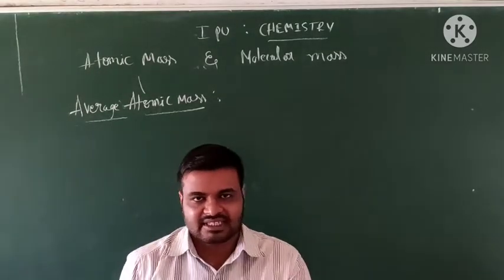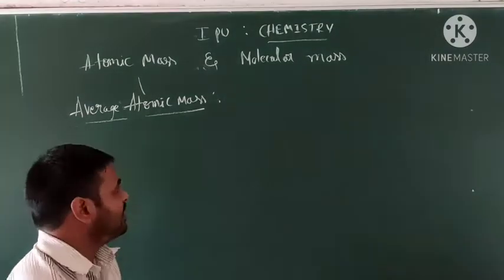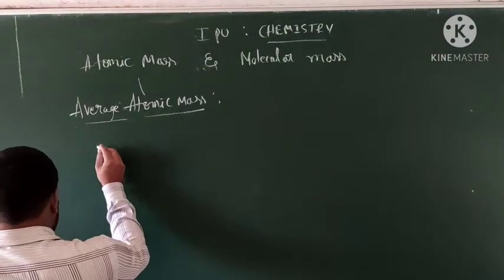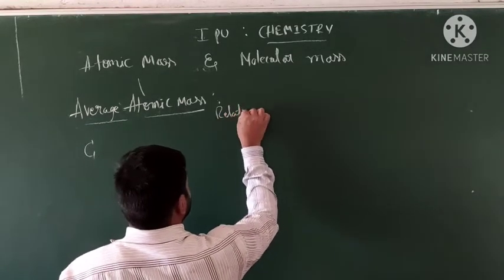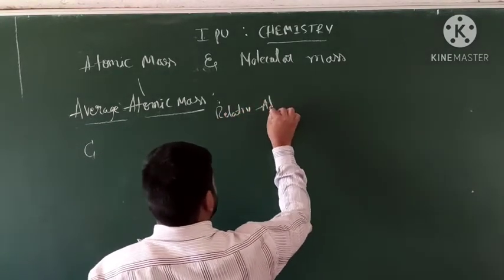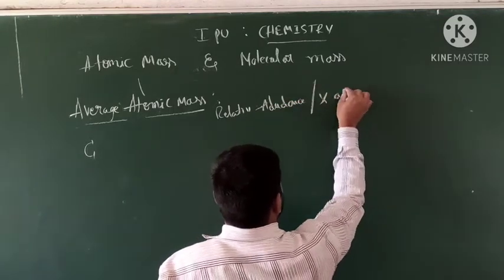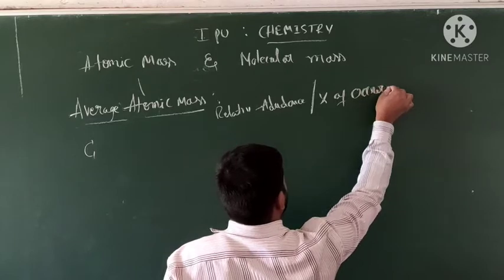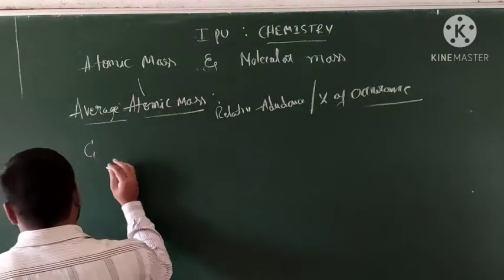Let us take carbon as an example. Carbon has relative abundance, or percentage of occurrence. We need to see how much occurrence, in what proportion it is found. So we take the example of carbon.